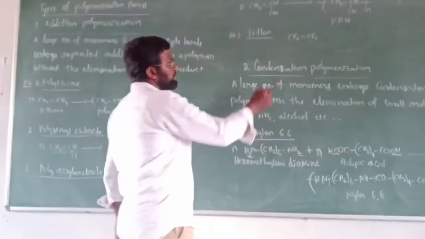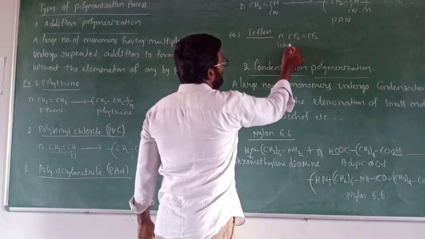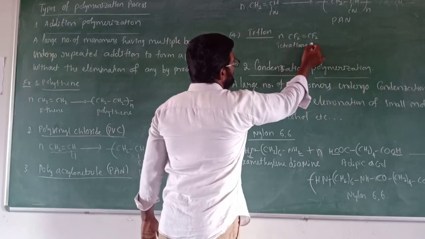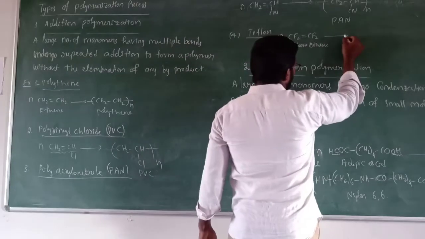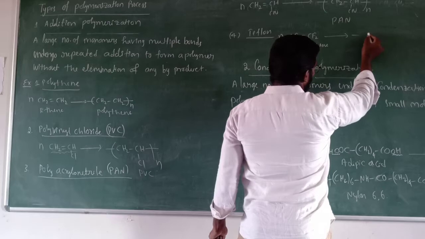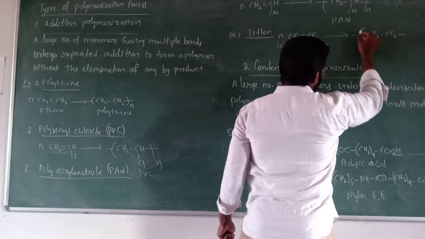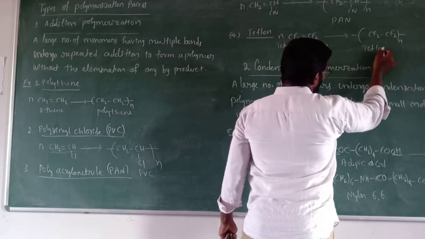So this is called tetrafluoroethene. This n number of tetrafluoroethene molecules undergo addition to form a polymer called Teflon. (CF2-CF2)n is the representation of Teflon.